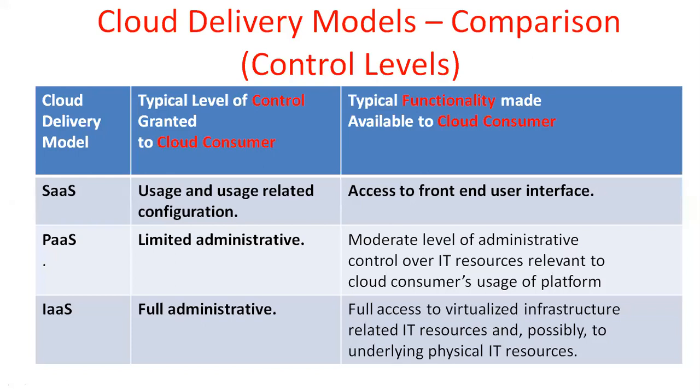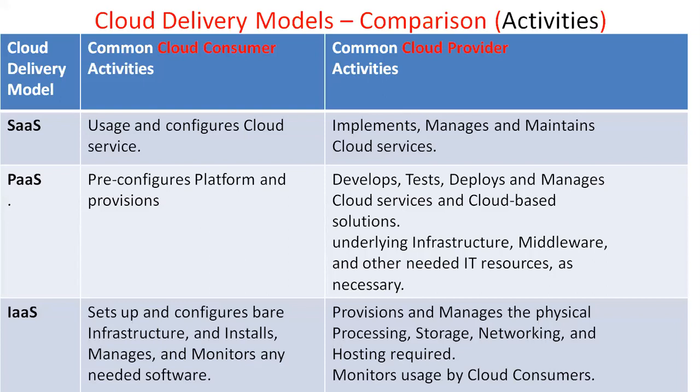That was the comparison using control levels. Now the comparison using activities, across the three different services: the common cloud consumer activities and the common cloud provider activities. Which activities are performed by the consumer in SaaS, PaaS, and IaaS, and which activities are performed by the cloud provider in SaaS, PaaS, and IaaS.